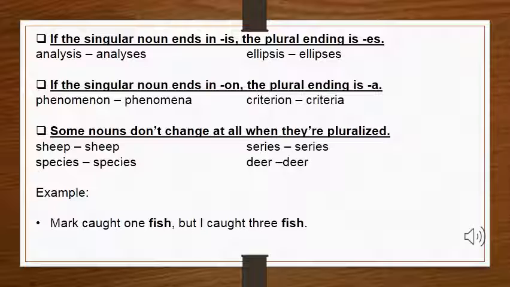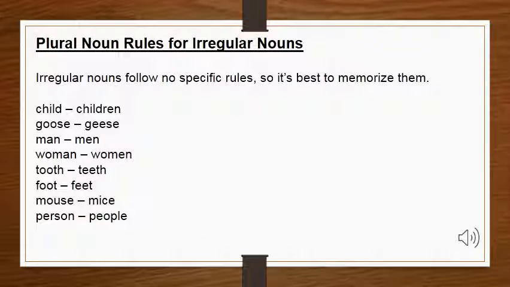Now let's move towards the irregular nouns. We also have some irregular nouns that don't follow any kind of rules. Here you can see we have a small list of irregular nouns. These are the nouns that don't follow any kind of rules. The best way to understand them is to memorize them.